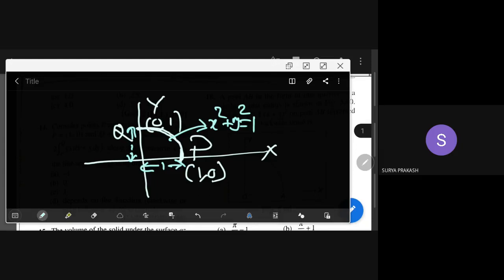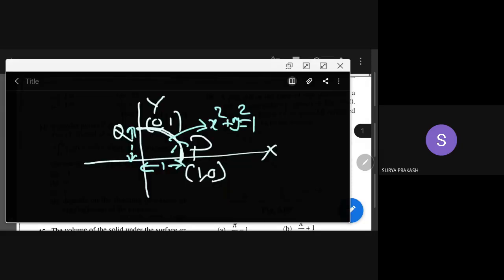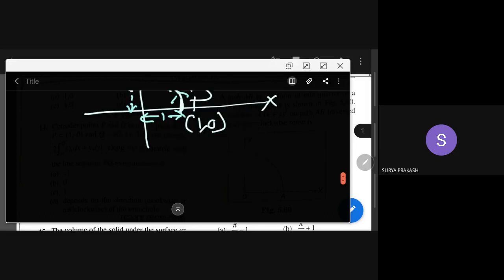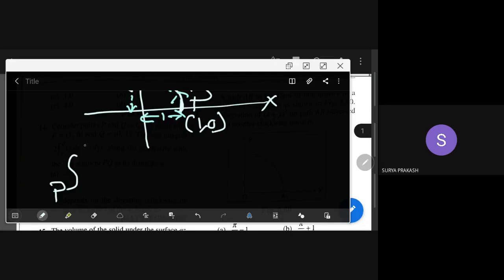So we are moving from P to Q. The orientation matters here. We are moving along this curve from P to Q. So now we want to evaluate x dx plus y dy. Remember, we are moving along the circle.